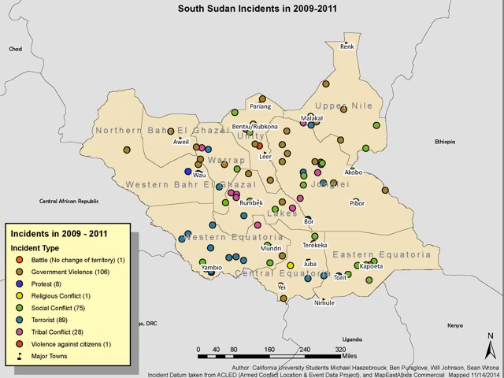This map shows the incidents in South Sudan from 2009 to 2011. As you can see, we have many instances of government violence, which we classified as violence perpetrated by the government against civilian and tribal groups.